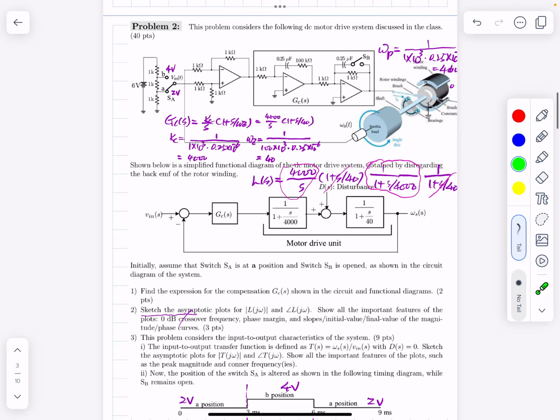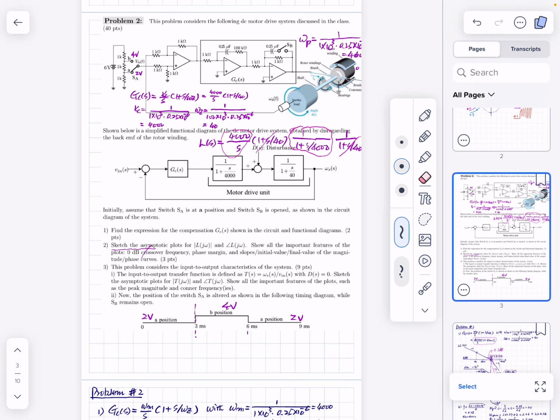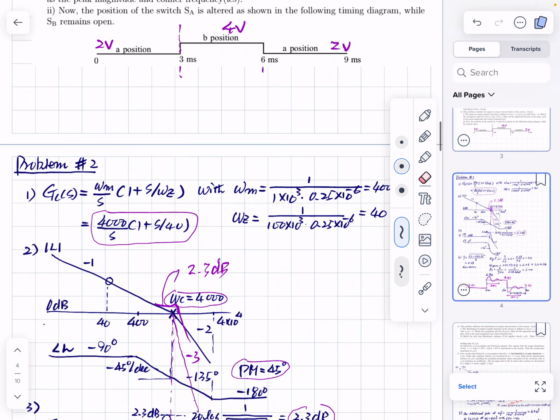Oh, what happened here? Okay, let me move this. No. Okay, I'll fix this later. Somehow something happened. All right. So